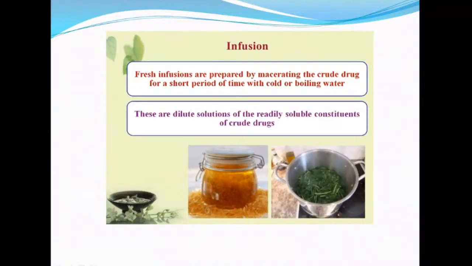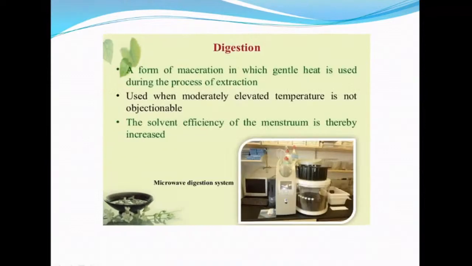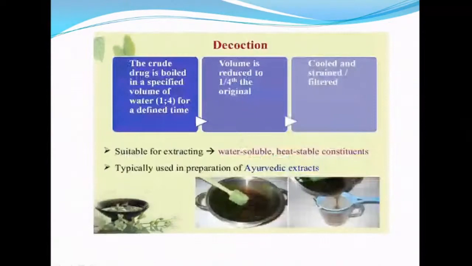So infusions are freshly prepared by dipping the leaves or root part, or macerating the extract, for a short period of time in cold or boiling water. This is infusion. Digestion is also a type of extraction procedure in which heat is applied. When we increase the temperature, sometimes the components will not be extracted. So we should be very careful in controlling the temperature in digestion.